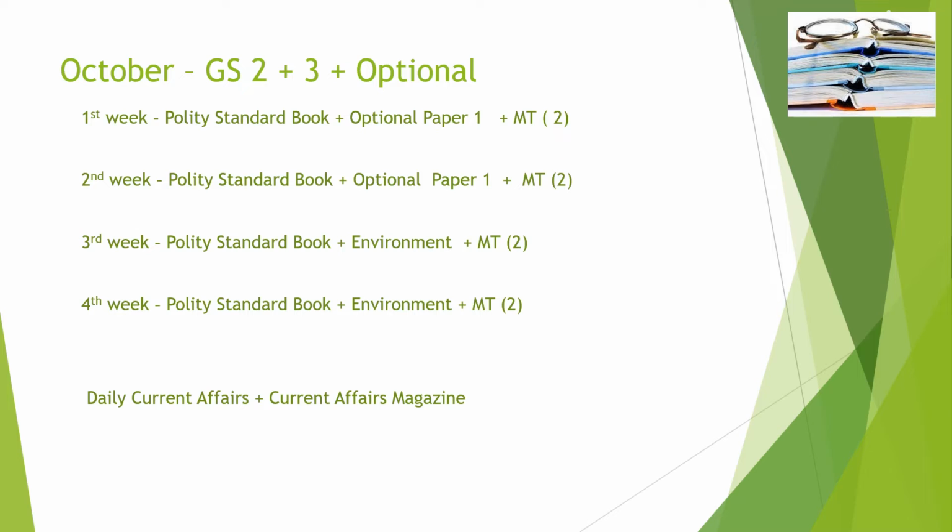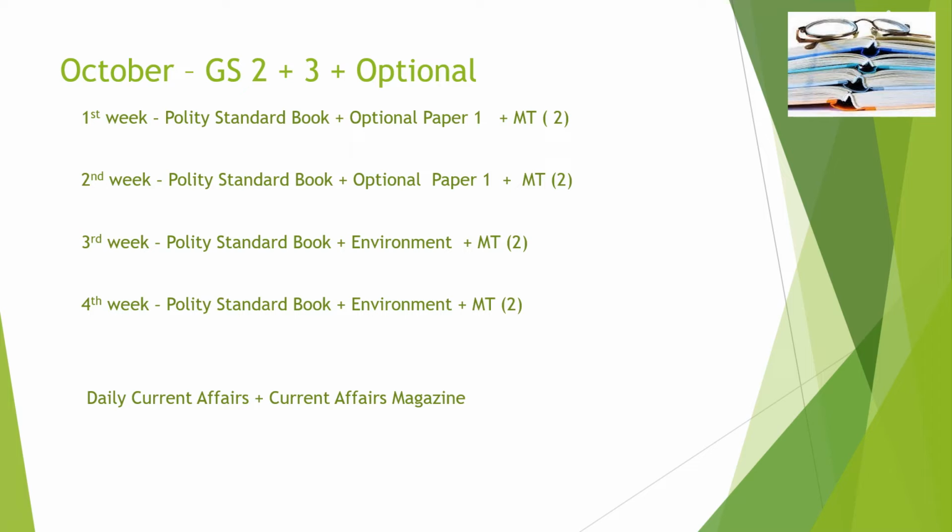In October, one can finish the standard books of GS paper 2, 3 and optional paper 1. In the first week, one can do the standard book of polity in slot 1, the optional paper 1 standard book in slot 2 and can perform two mock tests on polity also. In the second week, one can do the standard book of polity in slot 1 and the standard book for optional paper 1 in slot 2. One can perform 2 mock tests on polity also.